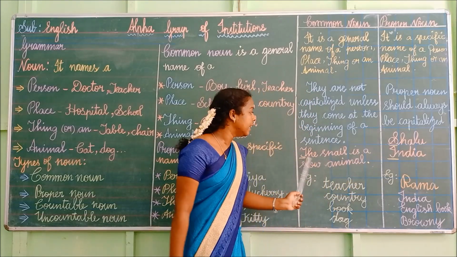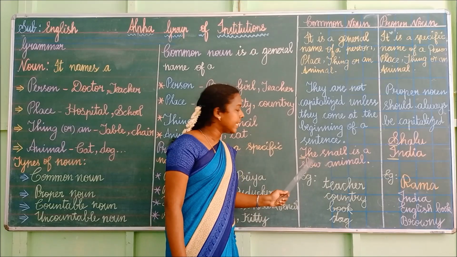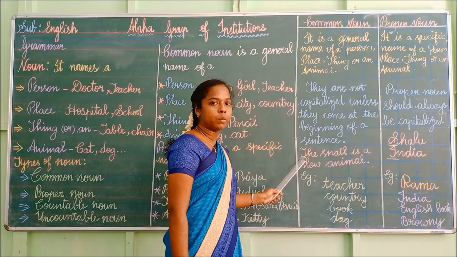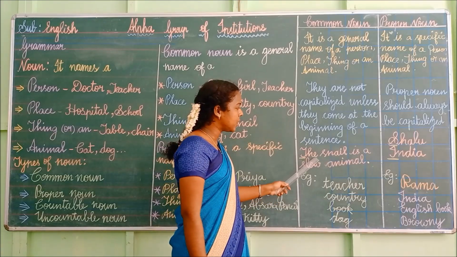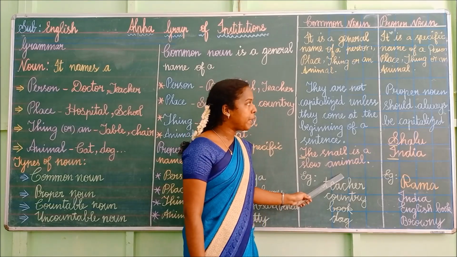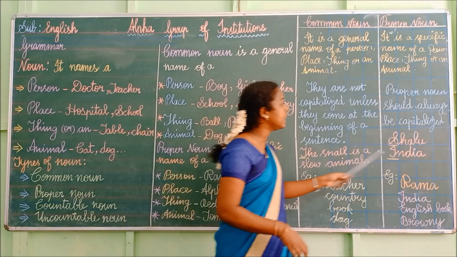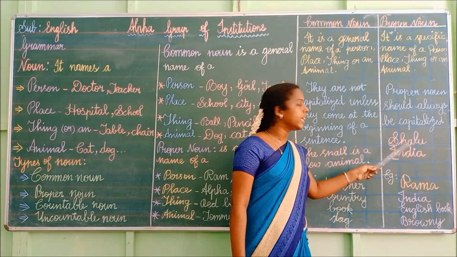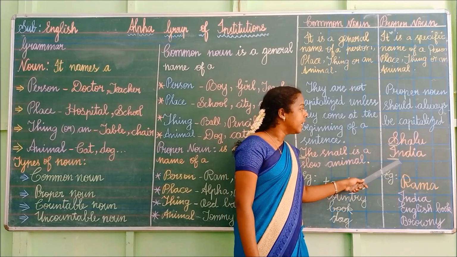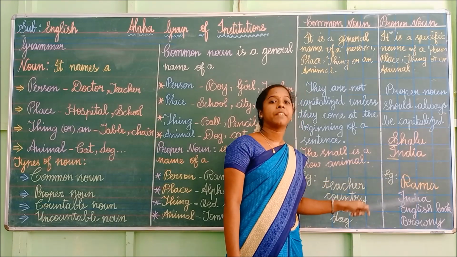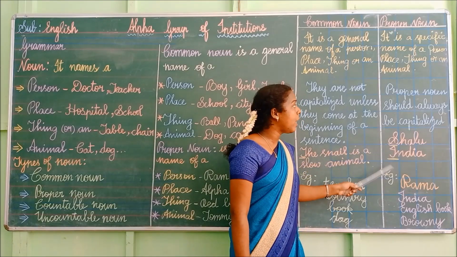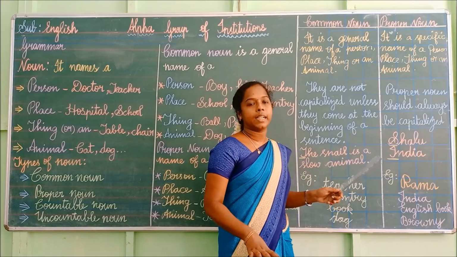See the example here. The T is capitalized because at the beginning of the sentence you have to begin with a capital letter. The snail is a slow animal. But proper noun you should capitalize. See Shalu, India. Here Shalu is a specific name of a girl, so you have to begin with capital letter. Here India is a specific name of a country, so you have to begin with capital letter. So proper noun always begins with capital letter.